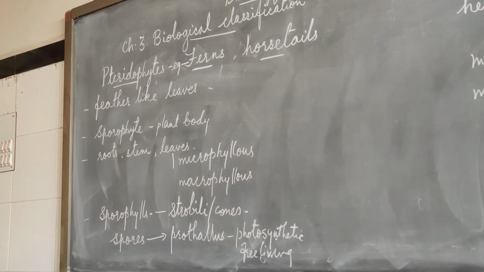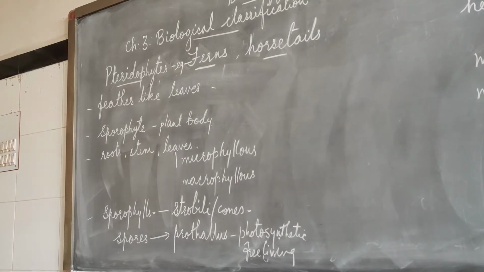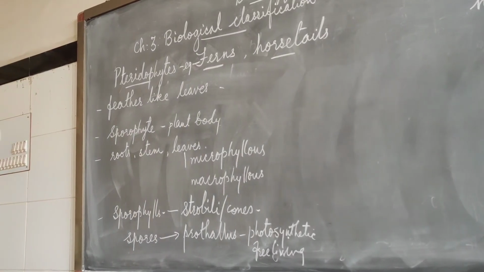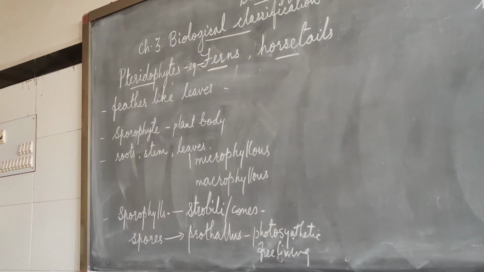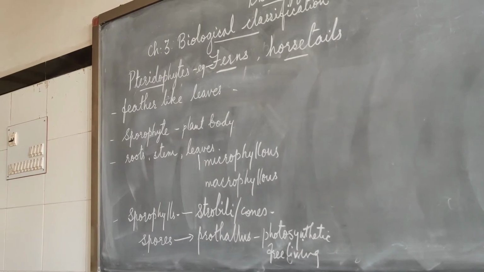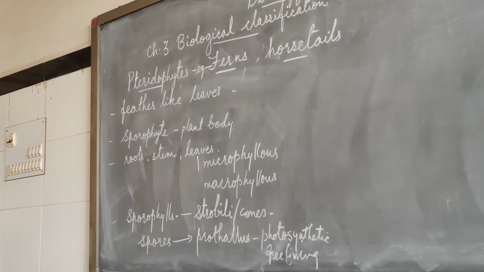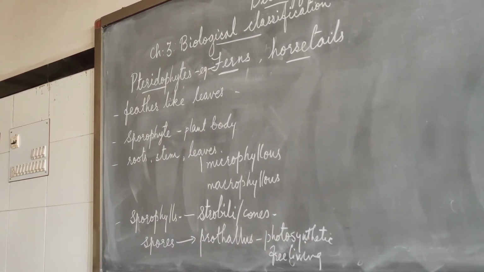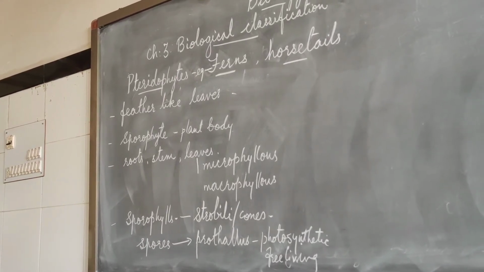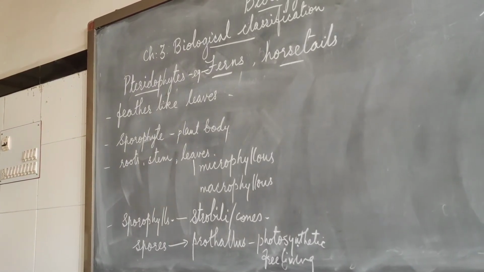Water is required for the transfer of the antherozoids, the male gametes. The male gametes are released from the antheridia, and through the water the antherozoids reach the mouth of the archegonium, and thereby fertilization takes place and the zygote is formed. The zygote produces a multicellular sporophyte, and that sporophyte is the prominent or dominant phase of the pteridophytes.